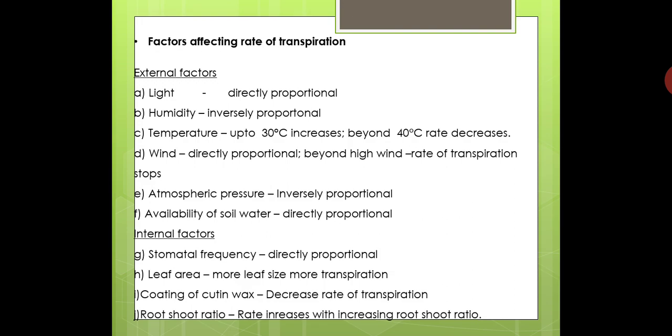It condenses the water vapors back into liquid, and that liquid water is again absorbed by the plant. So if a plant has a cutin layer, the rate of transpiration will be low.